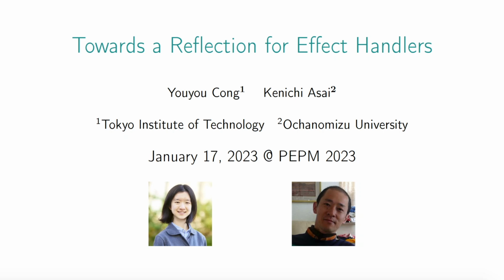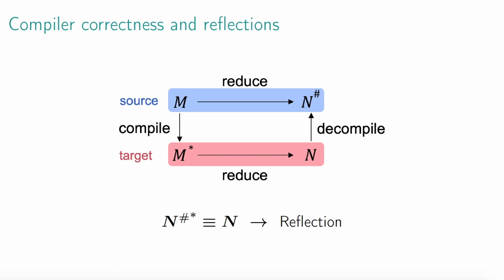Hi everyone, I would like to share some results about our ongoing work on establishing a reflection for effect handlers. The motivation of this work comes from the question of how to prove correctness of compilers for effectful languages.